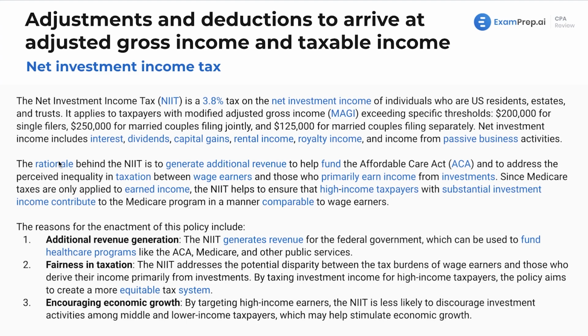Now, what's the rationale here? This was generated to help get some additional revenue to fund the Affordable Care Act and to address the perceived inequality in taxation between wage earners and those who primarily earn income from investments. So those fat cats sitting around just collecting their passive income from their investments. Since Medicare taxes are only applied to earned income, this tax helps to ensure that high-income taxpayers with substantial investment income contribute to the Medicare program in a manner comparable to wage earners.